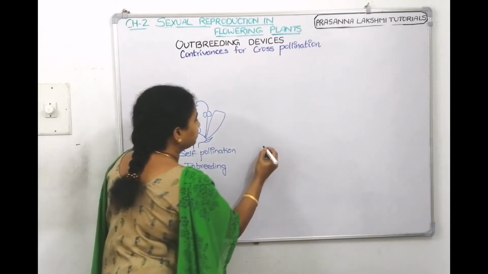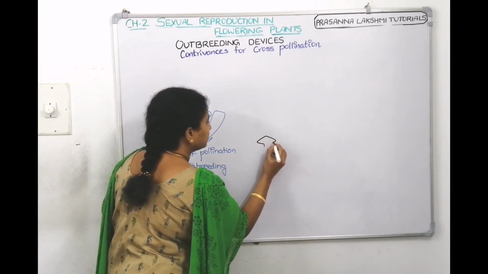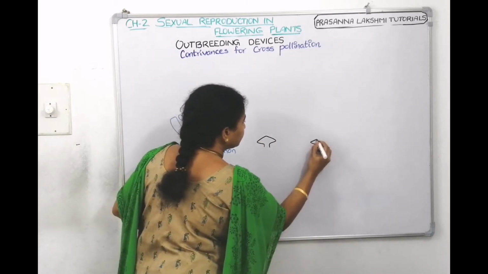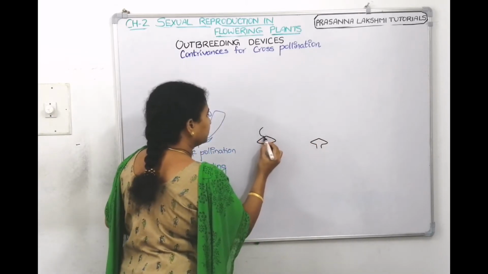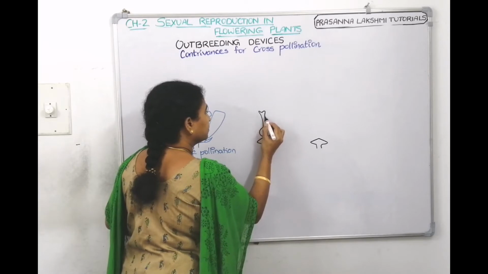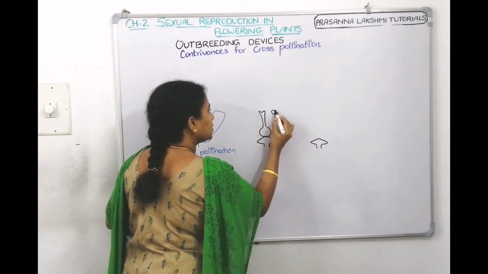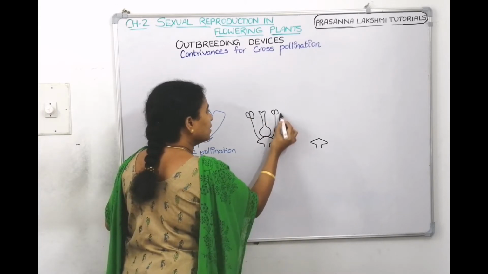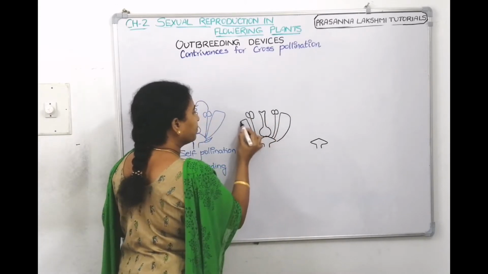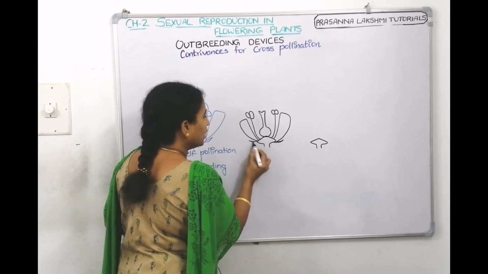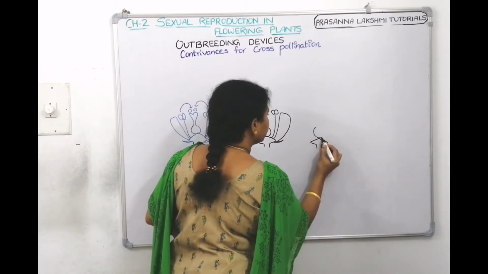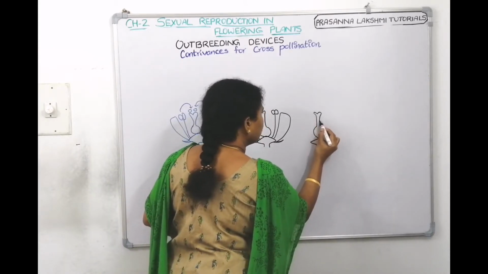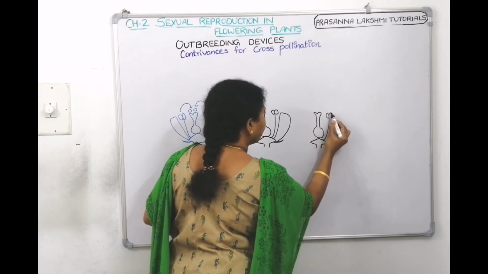Outbreeding means the stamens will release pollen grains. The pollen grains of one flower will go and land on another flower. So, I am drawing two flowers because we need two flowers for cross-pollination to happen.